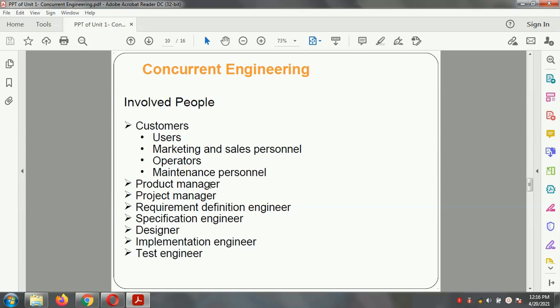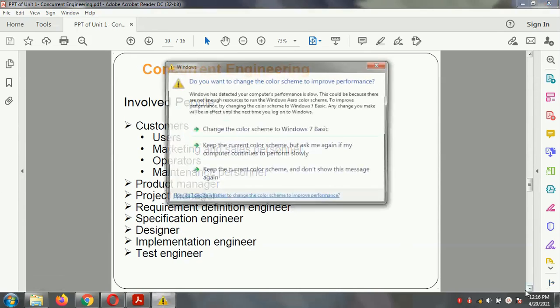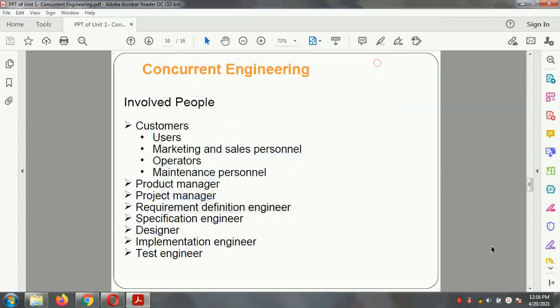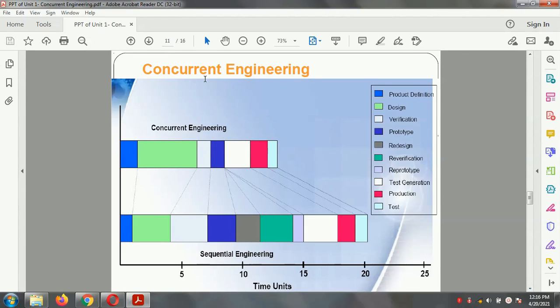After that, the product manager, project manager, requirement definition engineer, specification engineer, design engineer, implementation engineer, and test engineer. So all these people are involved with one single product with respect to the concurrent engineering concept. So this is a concept which is related to concurrent engineering.